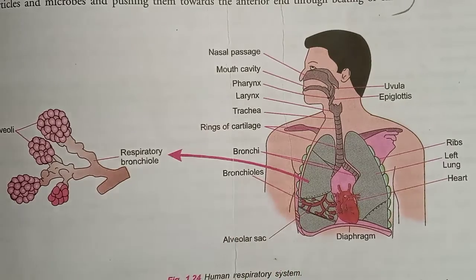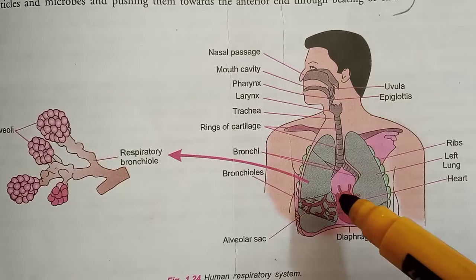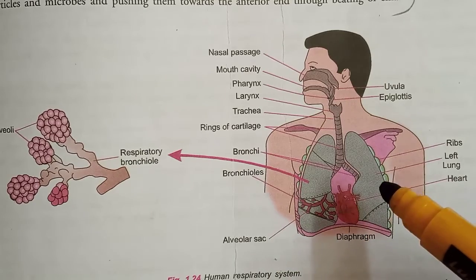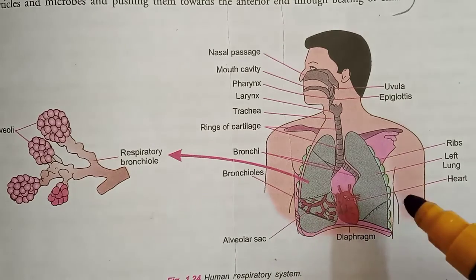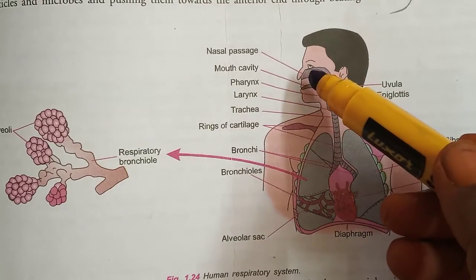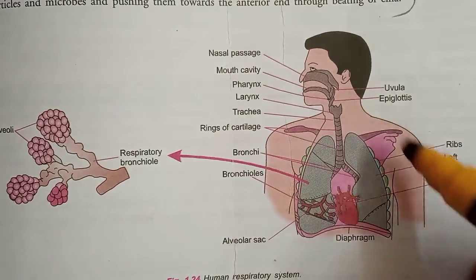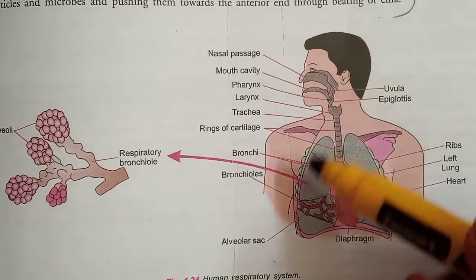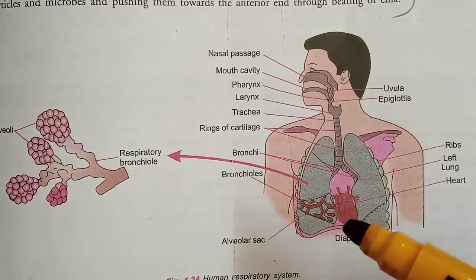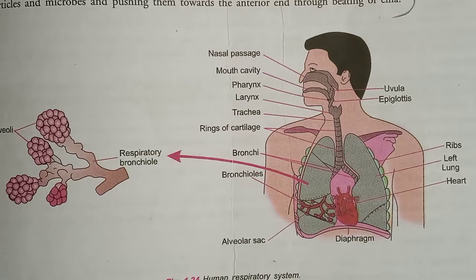It is composed of a pair of lungs. These are attached to the system of tubes which open on the outside through the nostrils. So the human respiratory organ is the lungs.